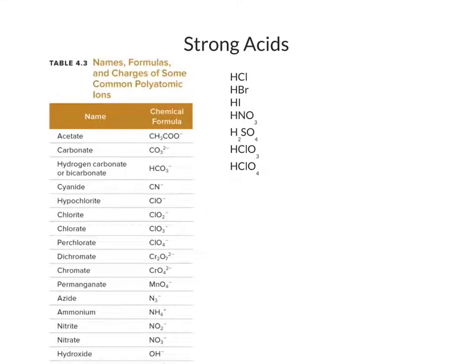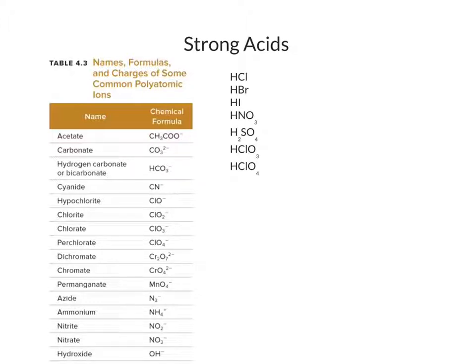If you rewatch the identifying acids and bases video, you'll recall that we said that adding a proton to any one of these anions made it an acid. We can now see, based on what we know about acids and bases, that these are simply the conjugate bases of the acids that are formed by adding a proton.